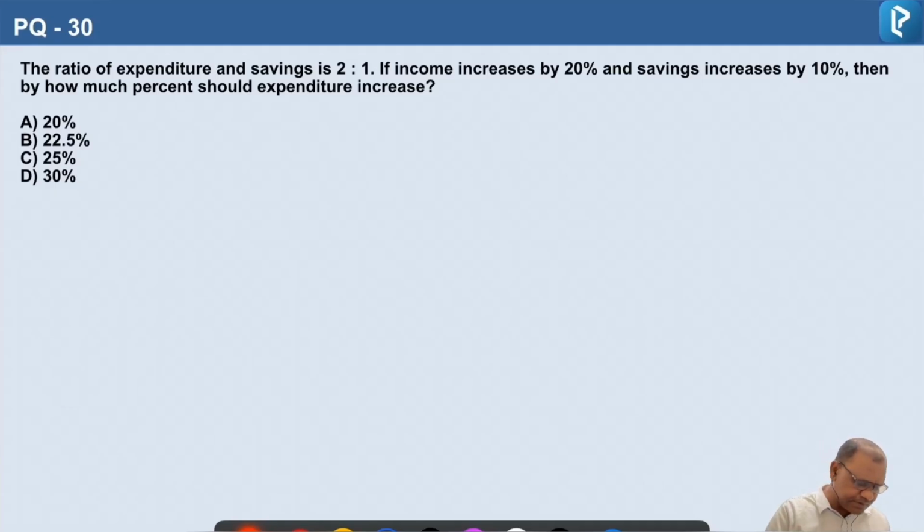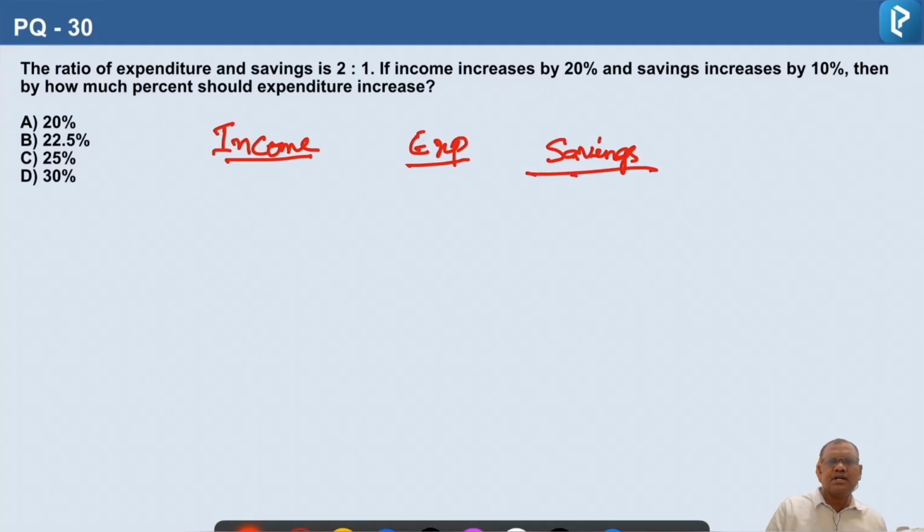So we will write down income and expenditure and savings. So we have three things. Income is equal to expenditure plus savings, or otherwise income minus expenditure is equal to savings.